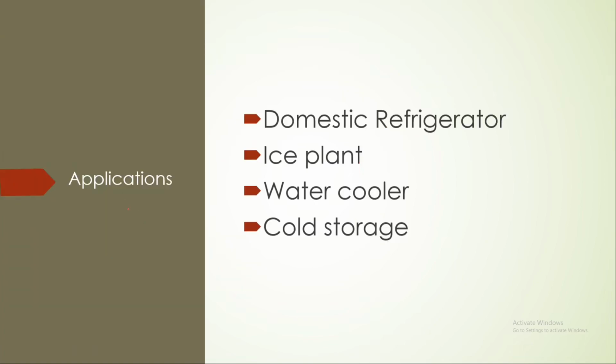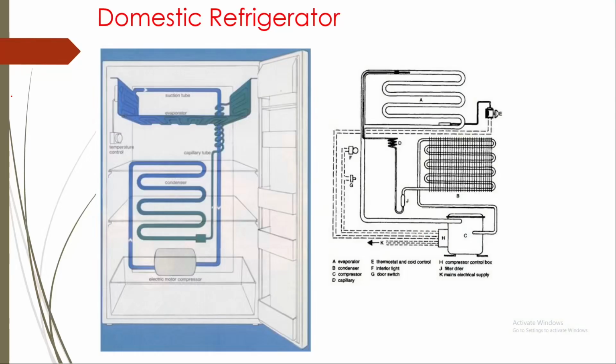So in the next part, we will discuss applications of the VCR system. These are the 4 equipment we have in the syllabus: domestic refrigerator, ice plant, water cooler and cold storage. This is the circuit diagram of a domestic refrigerator. You have to remember this.